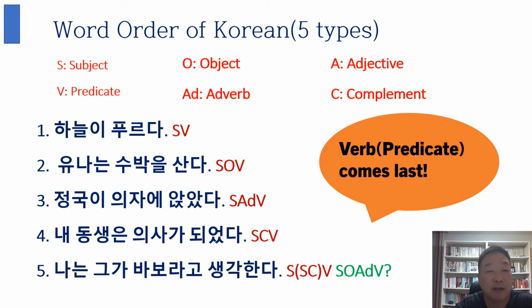So let's see. The first one is 하늘이 푸르다. 하늘 is sky. 하늘이 푸르다. 푸르다 is blue. So the subject and predicate.